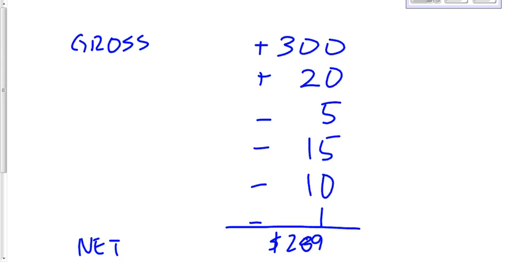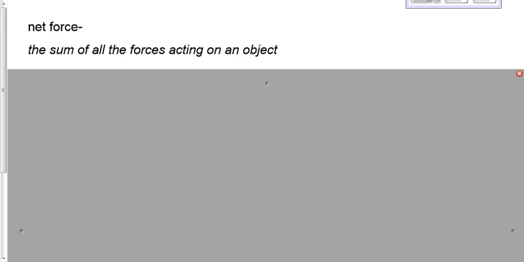Make sense? The net force acting on an object is the sum of all of the forces. In other words, it's the unbalanced force, the sum of all of the forces, including direction. Say if you got a force to the right, make that positive, a force to the left, make that negative. Add all the forces together, including the positives and negatives, and that will give us the net force, the sum of all the forces acting on an object, and we're going to say include direction, i.e. positives and negatives.